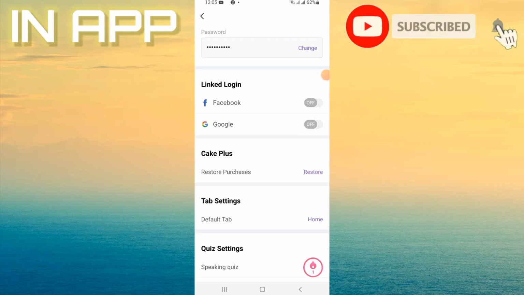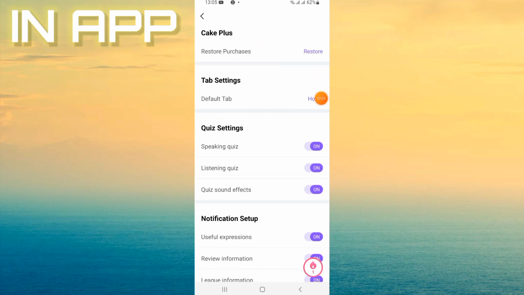Now on settings, scroll down this screen, and you will find here quiz settings and quiz sound effects. As you see, it's enabled. You can disable it by clicking here, and that's it.